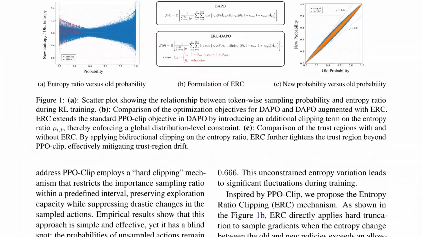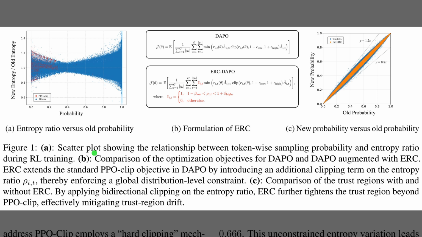Figure 1 shows how entropy ratio clipping reshapes policy updates so they stay within a safer trust region. The left panel plots entropy ratio against token probability, revealing that extreme low or high probability tokens produce the largest global distribution shifts. The middle panel compares the standard proximal policy optimization clip objective with the added entropy ratio clipping term, which simply ignores gradients when entropy changes too much. The right panel then relates new versus old token probabilities, where adding entropy ratio clipping keeps points tightly around the diagonal, meaning updates remain small and stable.